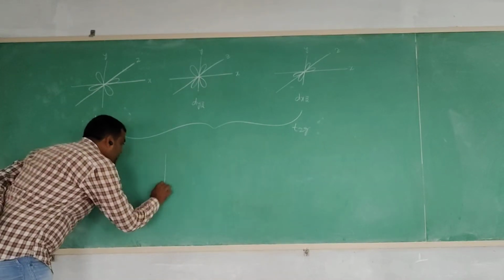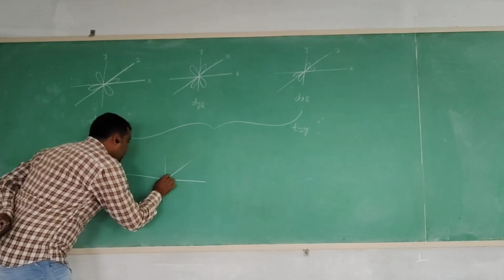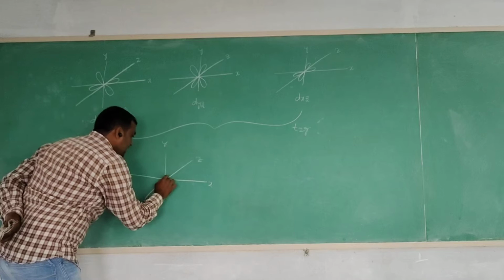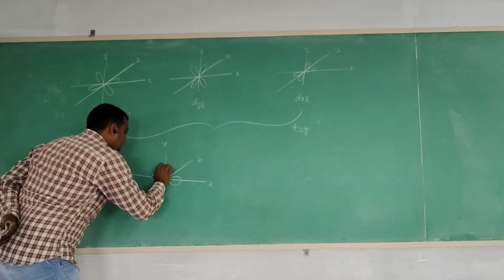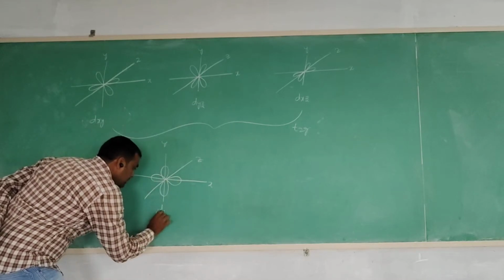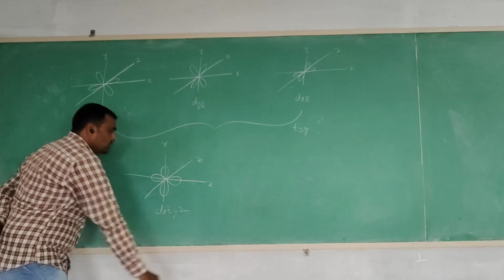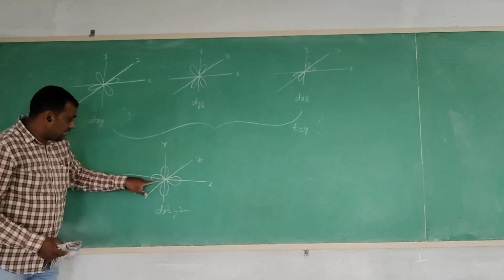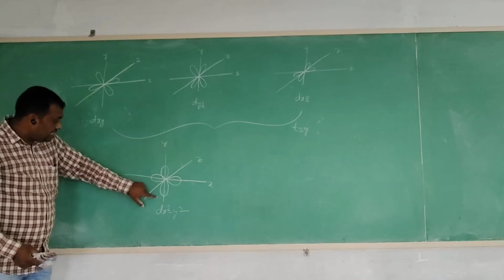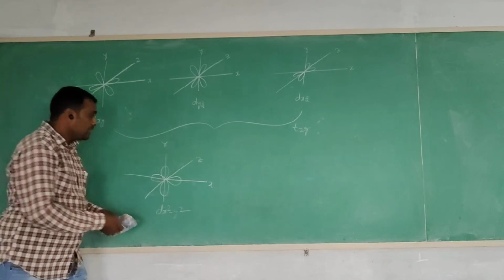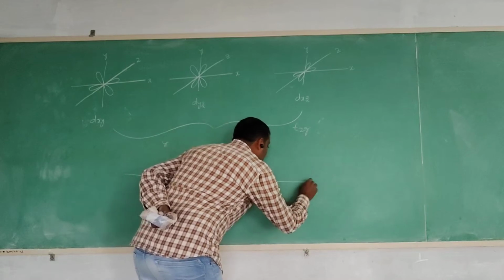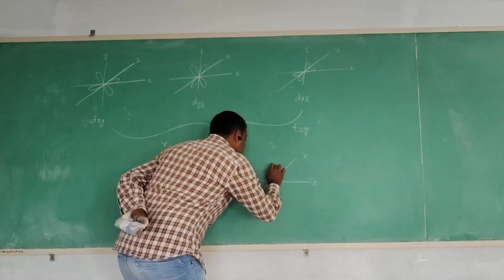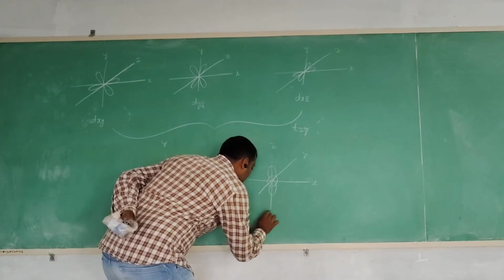Next is the dx square minus y square orbital, with lobes along the x-axis and along the y-axis. The last one is the dz square orbital, with lobes along the z-axis.